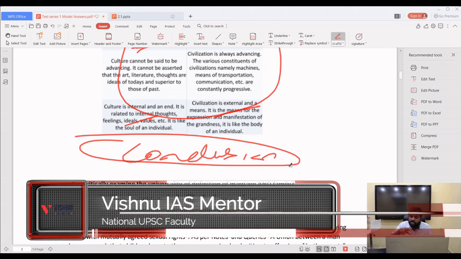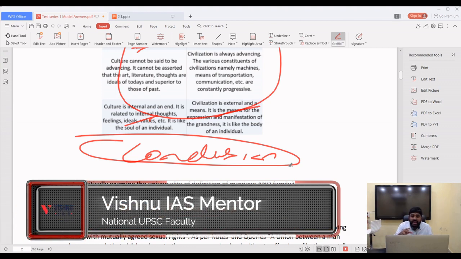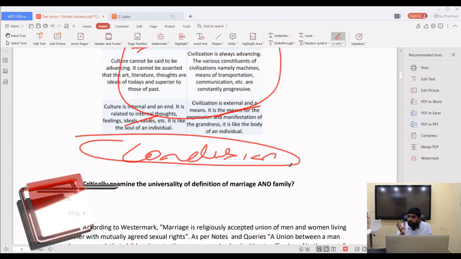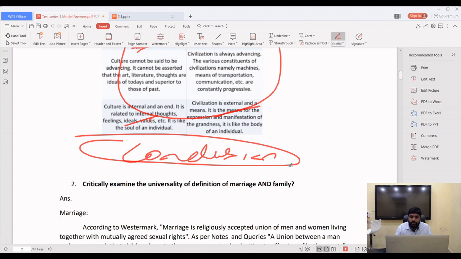The culture and civilization will both go hand in hand. For the sake of culture to spread, civilization should help. For civilization to penetrate, culture should help. In this way, culture and civilization both will go hand in hand. So in this way, you have to write your first answer.